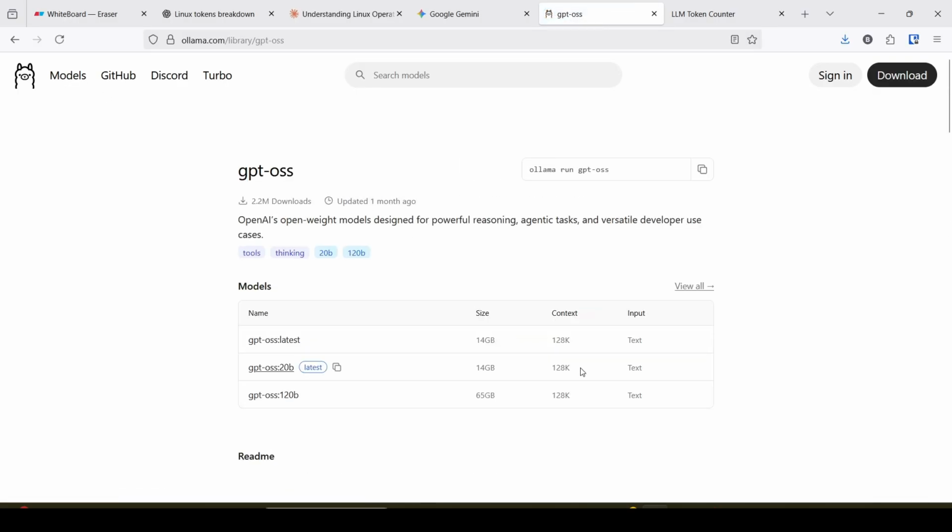Here you can see that this model can process 120k tokens at once.